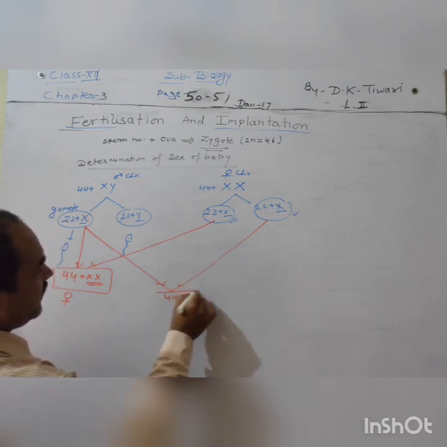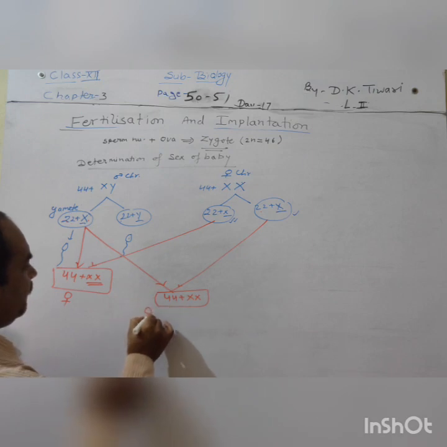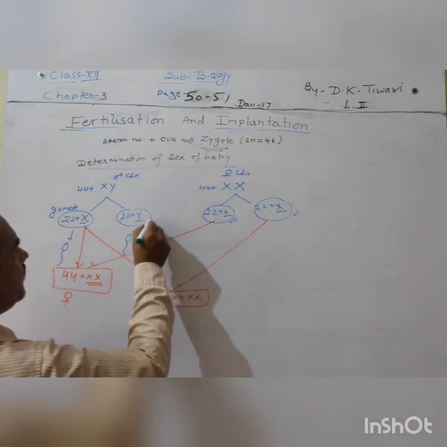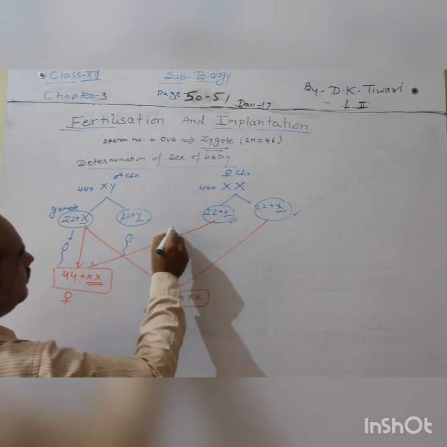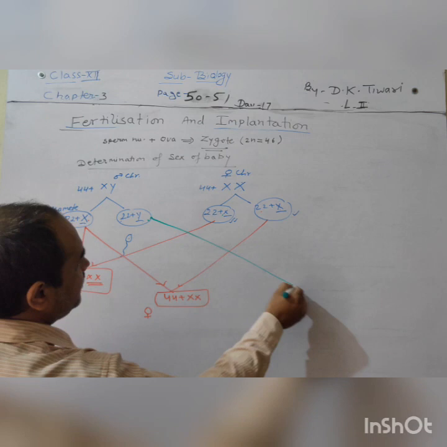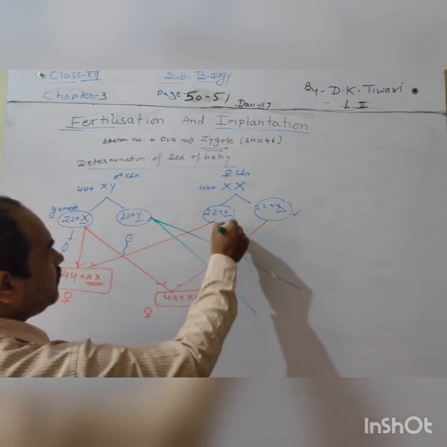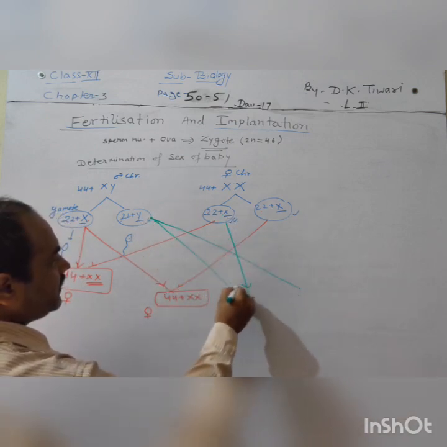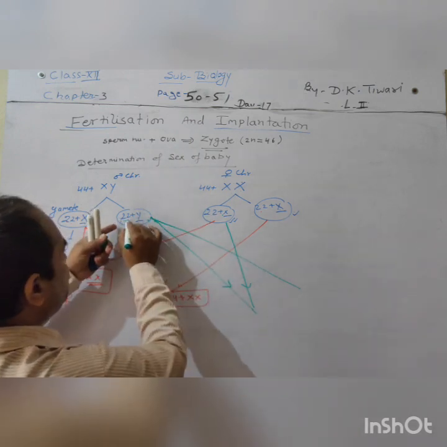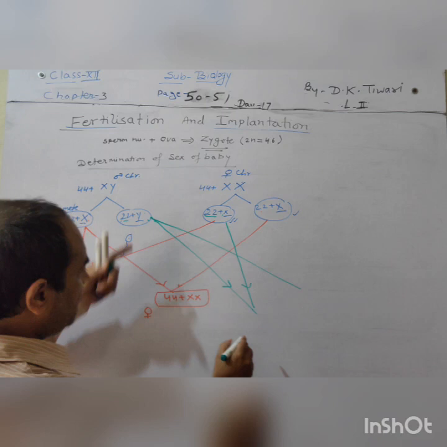44XX, again female baby. On the other hand, if we will see for this gamete, it may fuse again either with this or this one. So let's try to make the cross. When the cross is taking place between this and this, they will yield 22 plus 22, 44 and XY.